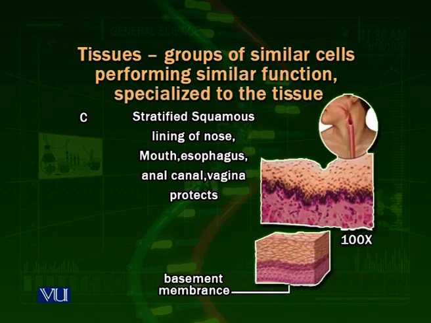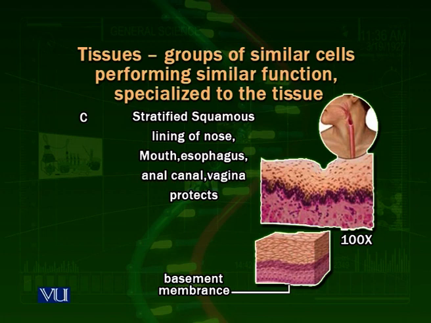Here you can see in the next diagram another type of cells which are called stratified cells, which are present in our mouth, in our esophagus, in our digestive tracts, and these cells perform different types of functions. These have to allow the food to pass through, and below these cells we have muscle cells which contract and relax at intervals to move our food down our esophagus, down our food canal in a regular fashion.